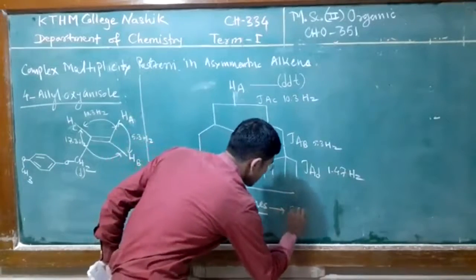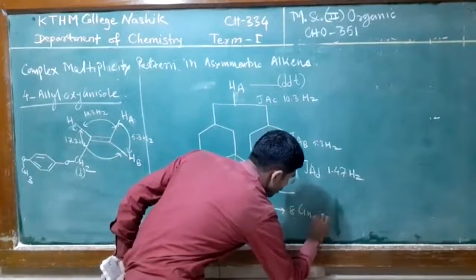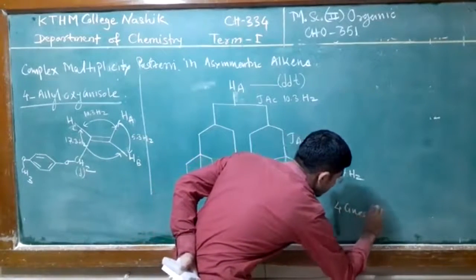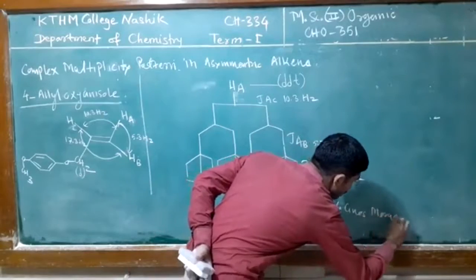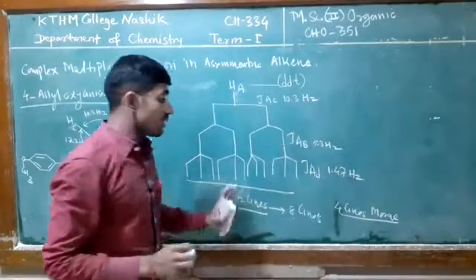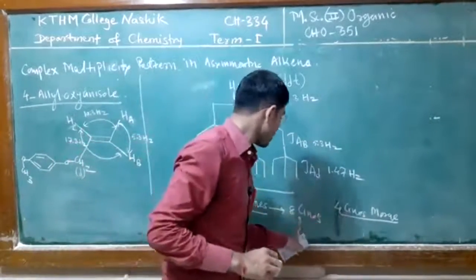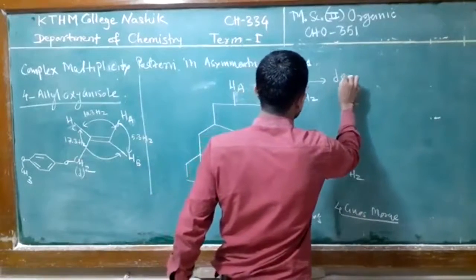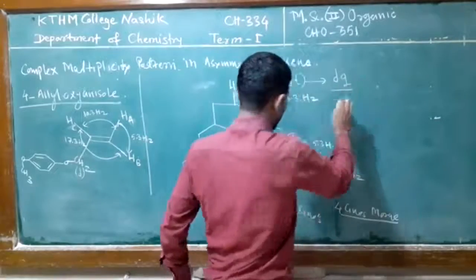So 4 lines are merged, and because of that we get 8 lines, and so we observe a doublet of quartet.